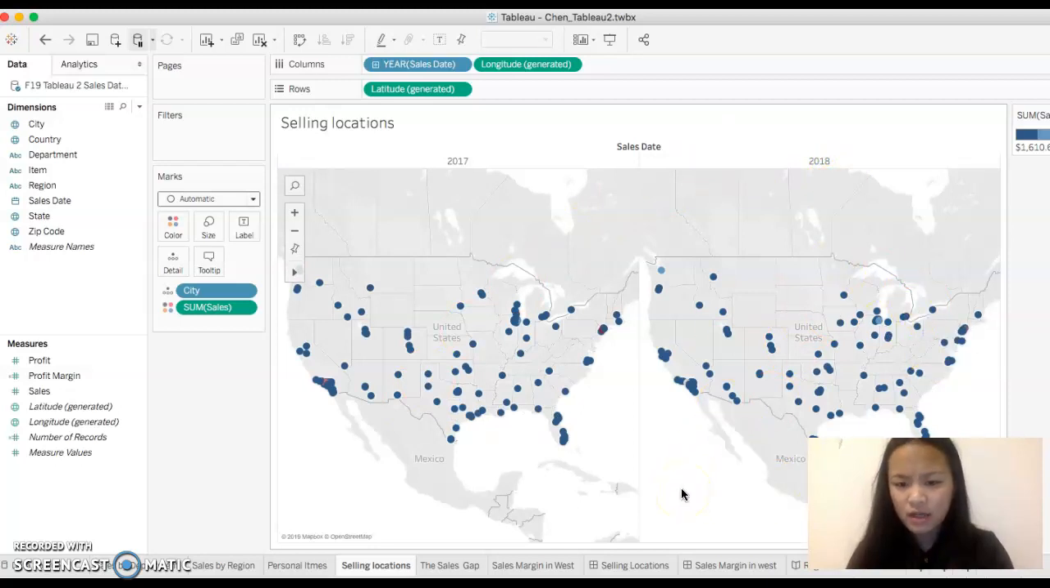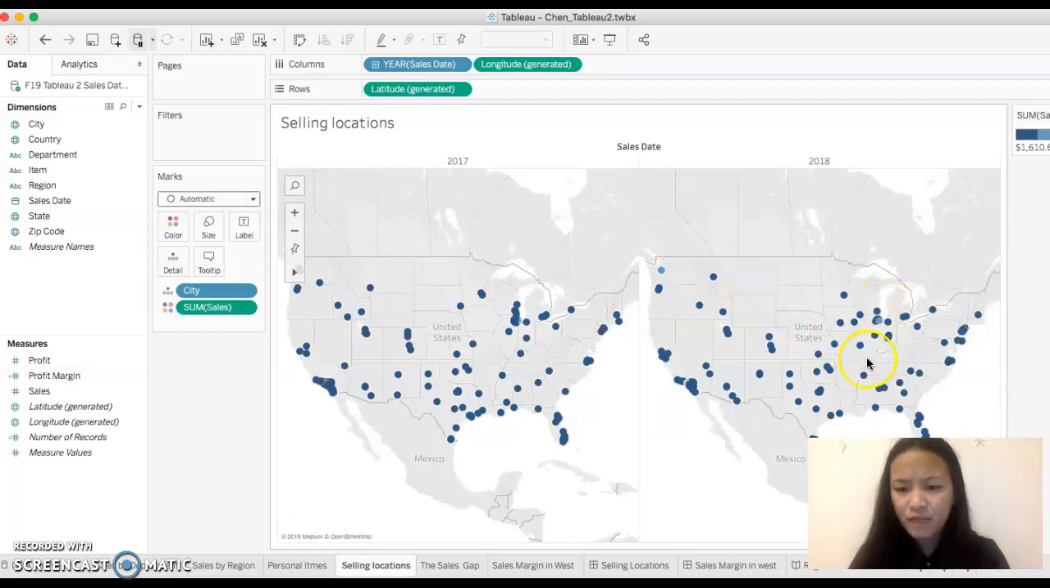So right here we can tell that this area has changed a lot. Have you guys seen that in this area, the selling spots are a lot more in 2017? However, in 2018 they decreased significantly. Also, on the coastal area, it's all decreased. But we can also see on the other area that in 2017 it doesn't have any, but in 2018 they actually opened up new stores right here.